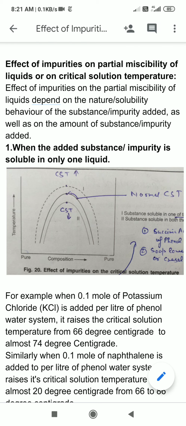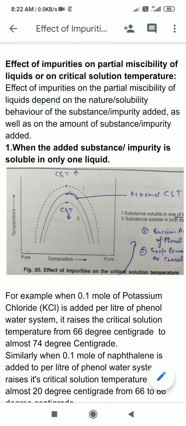Now, as you can see on your screen, this is the diagram showing the effect of impurity on critical solution temperature. In this diagram, temperature is along the y-axis and composition along the x-axis. There are three curves, or three humps, I can say. The middle curve, the solid one, shows the normal critical solution temperature.